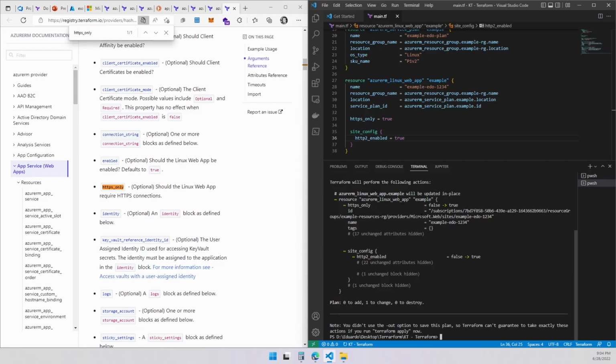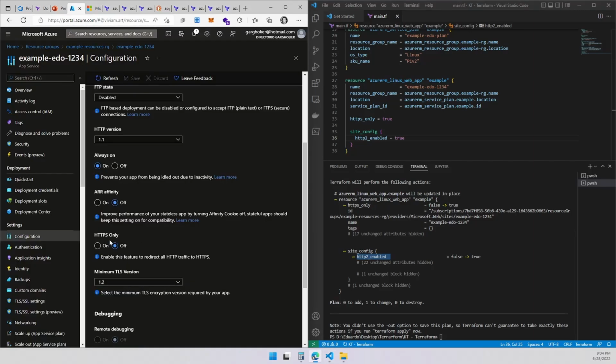All right. It says it's going to change something from false to true. And also this is going to be changed from false to true, right? If that is correct, this setting is going to be turned on. And the other one, HTTP only, is going to be on. And HTTP 2 over here should be on 2.0, right? I'm not going to change anything over here. So I'm just going to go ahead and apply.